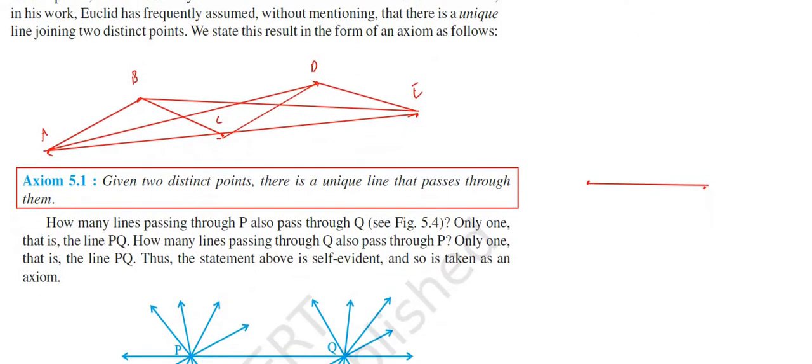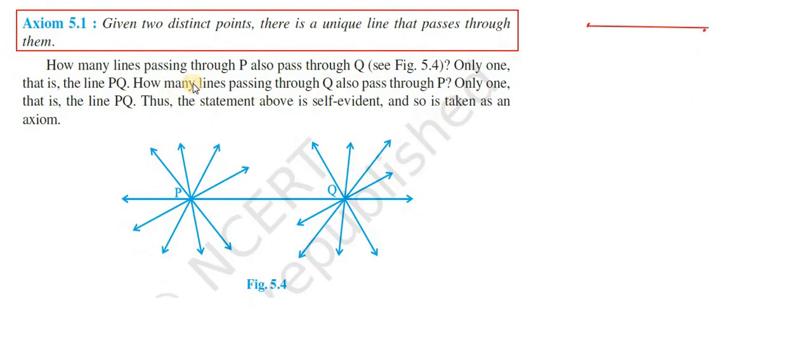Here they gave some examples. How many lines pass through P? So P is one point and Q is one point. Only one, that is the line that passes through them. How many lines through Q pass through P? Only one. So that is the line PQ. That statement is self-evident, so it is taken as an axiom.